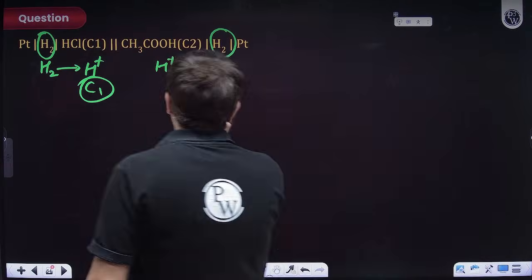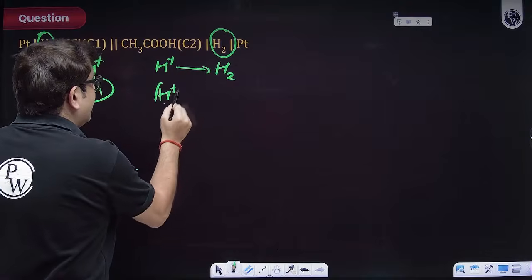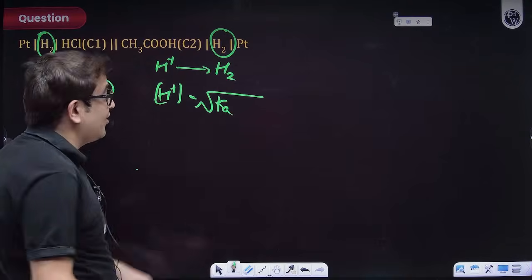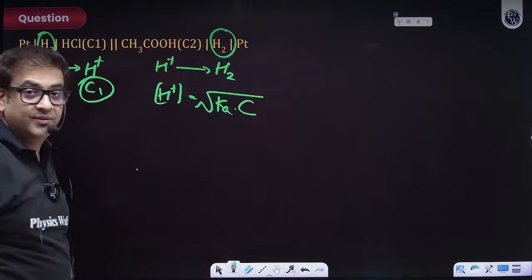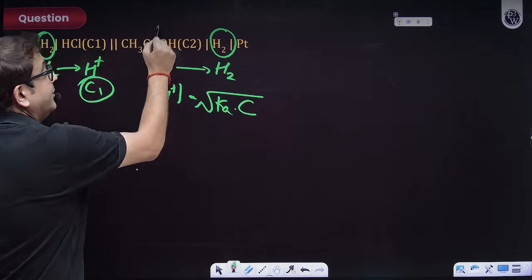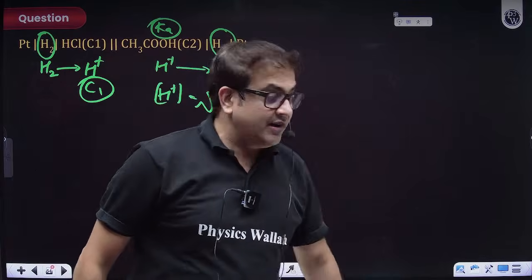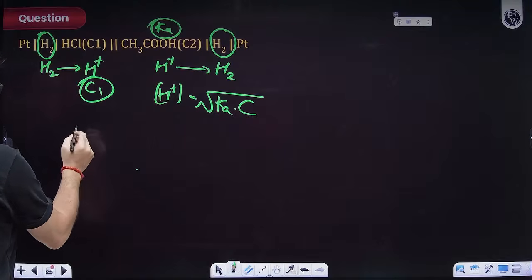Sir, the H plus ion concentration for a weak acid is nothing but the square root of the dissociation constant of the weak acid times the concentration. So, sir, the value of Ka will be given for this weak acid in the question. Yes. So, how will you write? Let me write it, let me just do it for one.